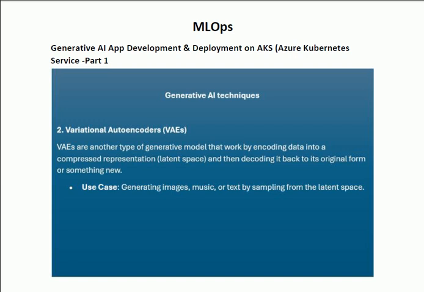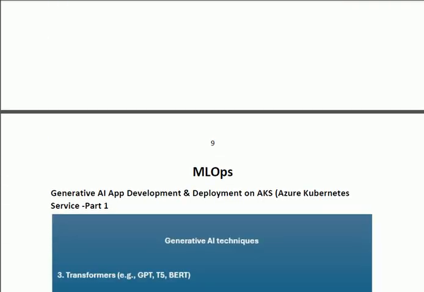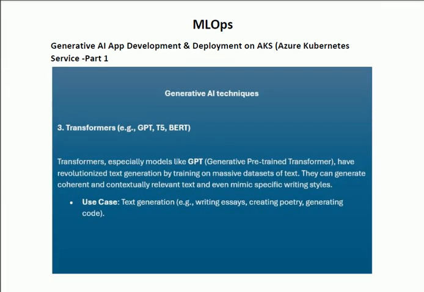The third technique is the transformer, for example GPT, T5, BERT. Transformers, especially models like GPT, generative pre-trained transformer, have redefined text generation by training on massive datasets of text.